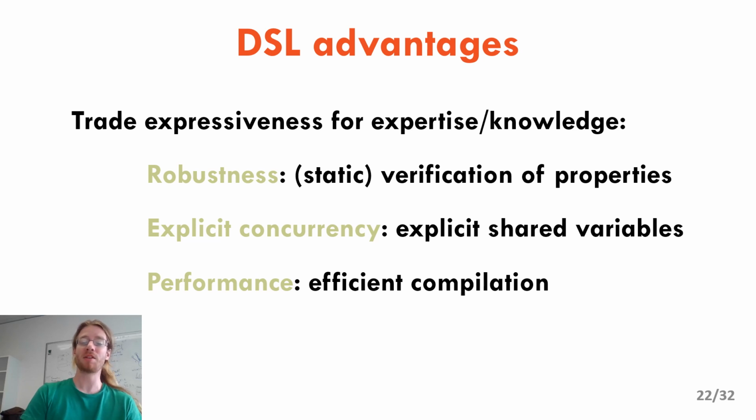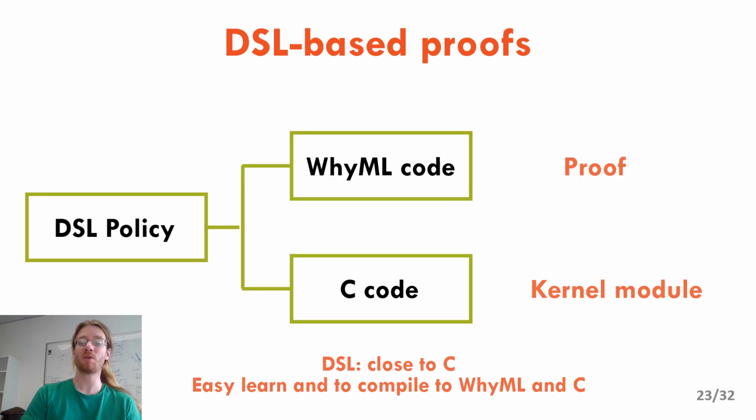And finally, because the DSL is tailored for schedulers, we are able to compile the code into efficient C code that can be executed in the kernel. At a high level, what we do is we compile the DSL both into YML code for the proofs and into C code that is compiled into a kernel module that will be run as a scheduling class.